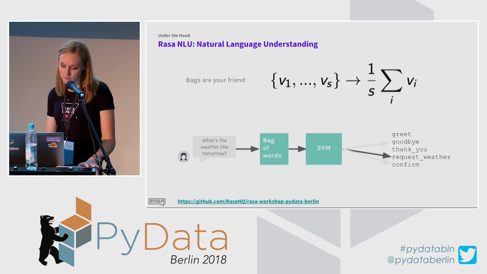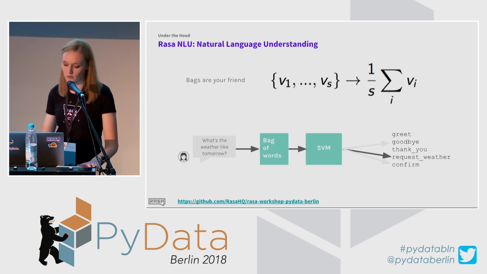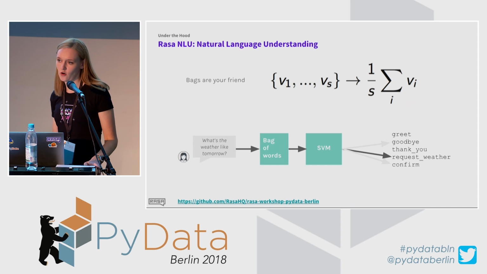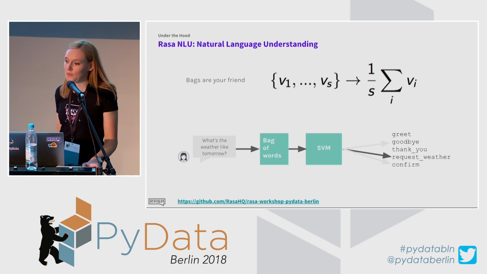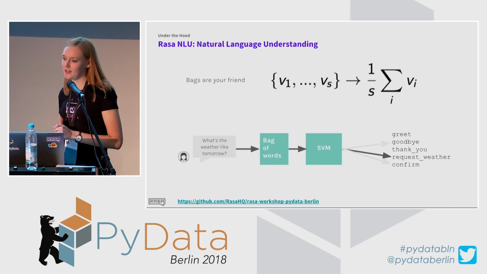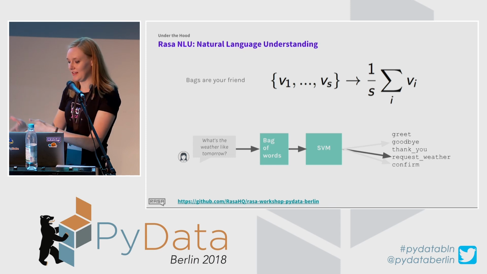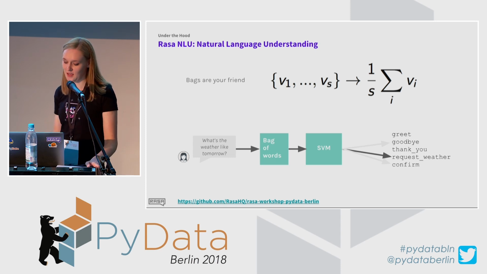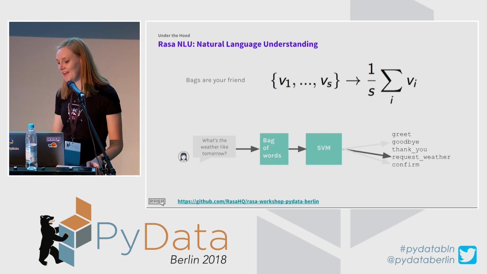For a test input, for example, something like what's the weather like tomorrow, it will go through the same stage, and the result of the classification would be one of those 5 labels. So is it greet, goodbye, thank you, request weather, or confirm. Since it is a multi-class classification problem, for each input you provide to a chatbot, it would assign a specific intent, one of those that you have in your training data. So for example, if you asked something like, I would like to have a pizza, it would still try to assign one of those 5 intents here. So something to keep in mind.